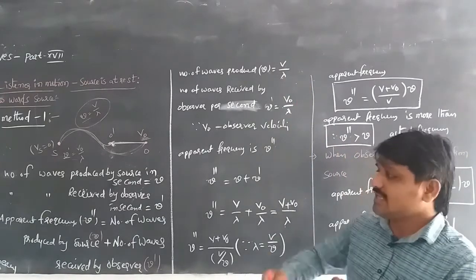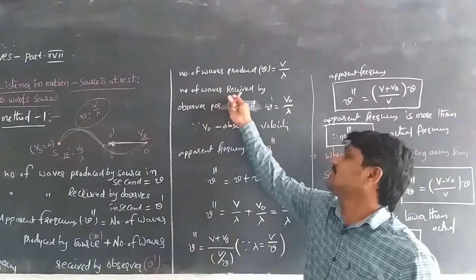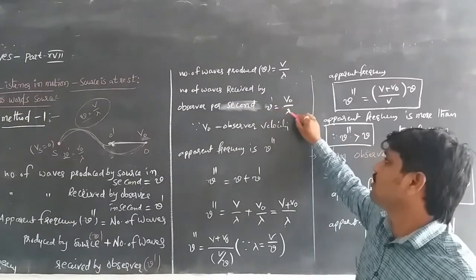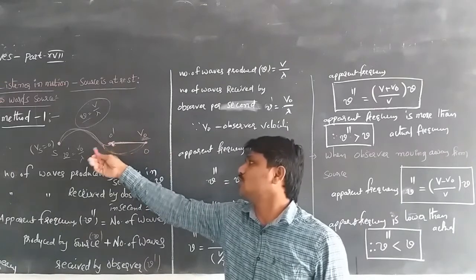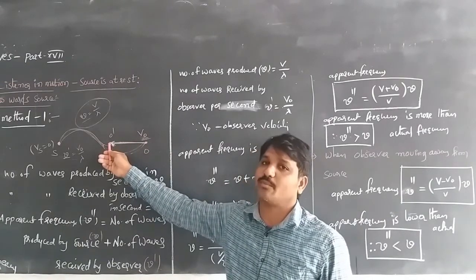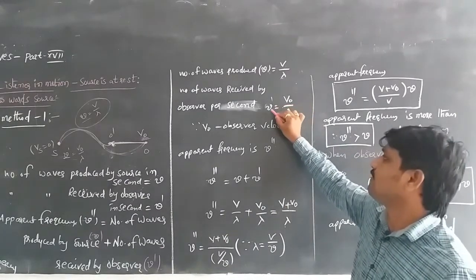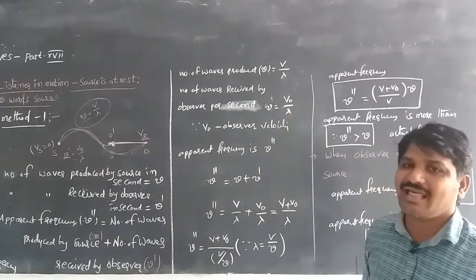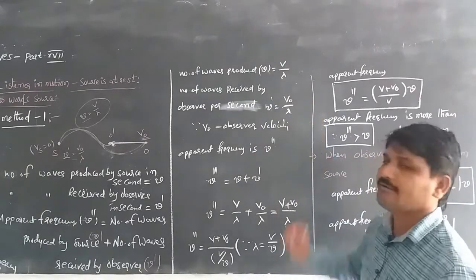When the observer is moving towards the source, the number of waves received by the observer per second is nu dash, equal to v naught by lambda. Whenever he is moving towards the source, at a point O dash, he receives waves at a frequency nu dash equal to v naught by lambda, where v naught is the observer's velocity and lambda is the wavelength.